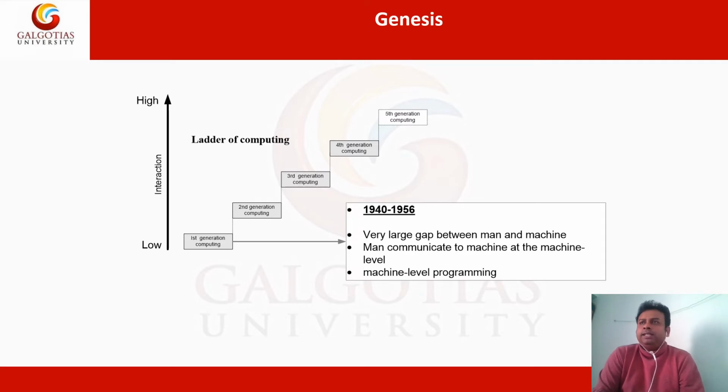Generally, this type of code is very hard for normal people. Only programmers with very good knowledge could use the computer at that time. Basically, the computer scientists, who were expert level users, were the only ones using the computer. At that time the computer was not a general purpose device. Nowadays the computer is used by everybody. It is a kind of general purpose device, but things were not the same in the first generation.